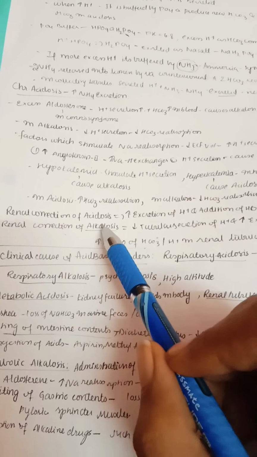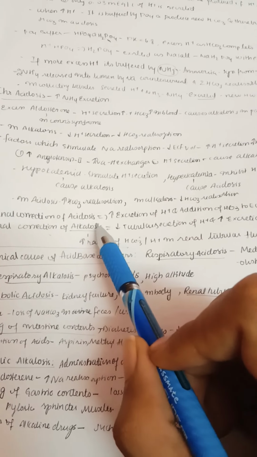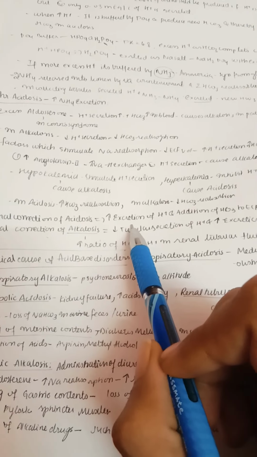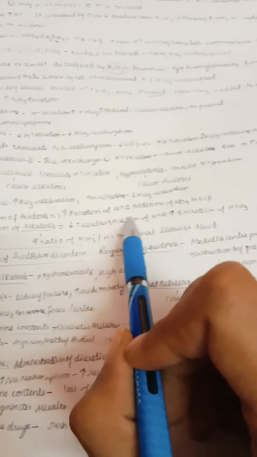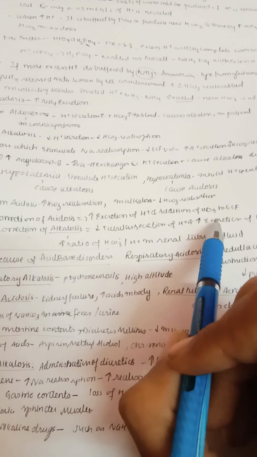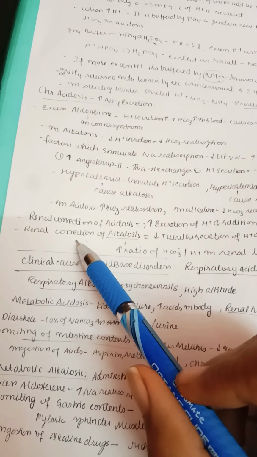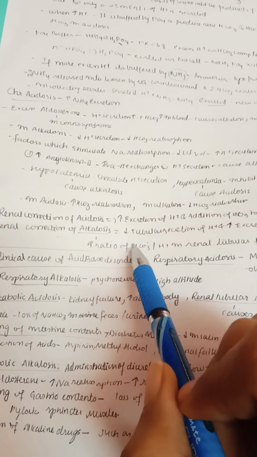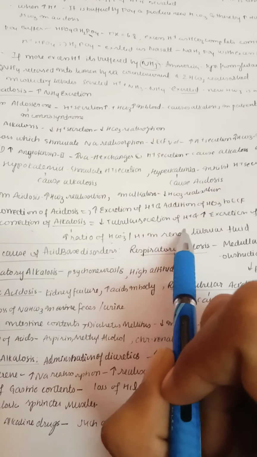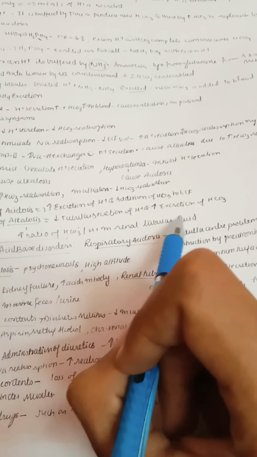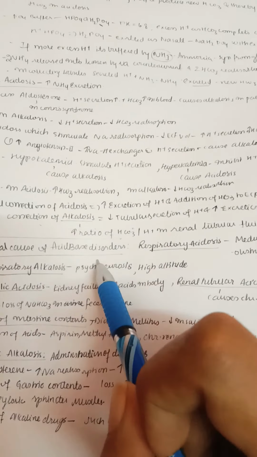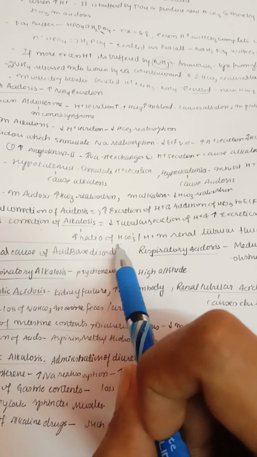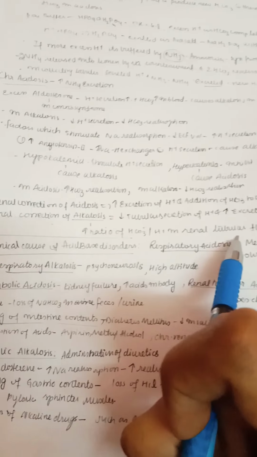So how can we correct acidosis? If there is acidosis, we need higher excretion of hydrogen ion and addition of bicarbonate to the extracellular fluid. Whenever there is renal correction of alkalosis, it means decreased tubular secretion of hydrogen ion, which is nothing but an increase in excretion of bicarbonate, because of alkalosis. So it will lead to a higher ratio of bicarbonate to hydrogen ion in the renal tubular fluid.